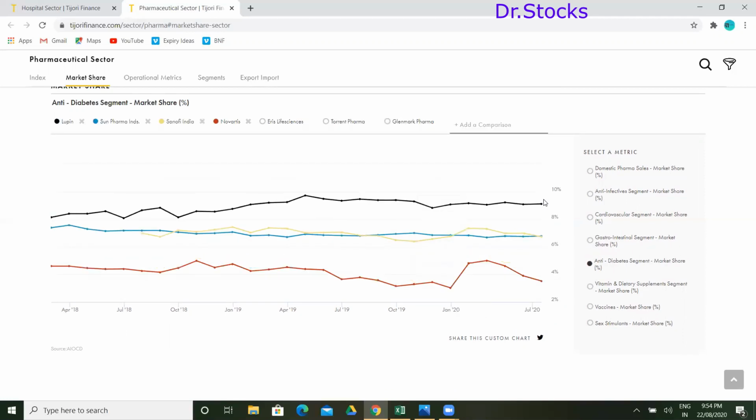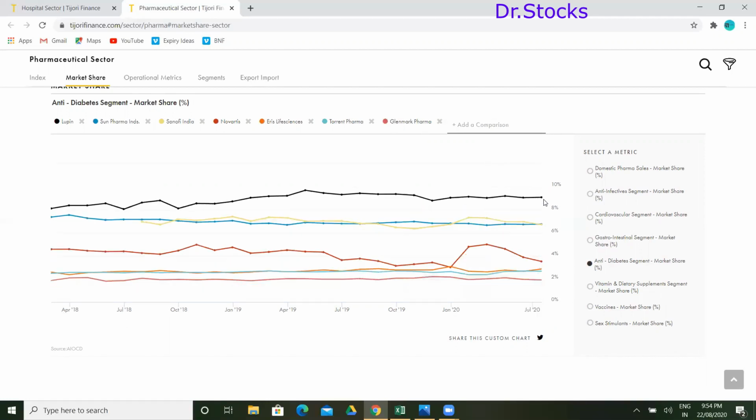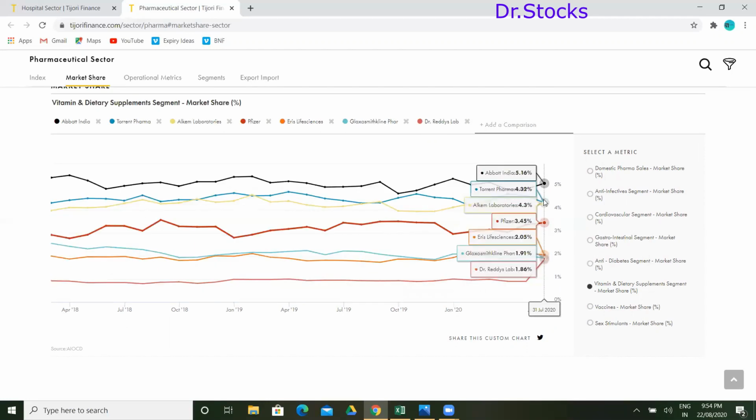In the anti-diabetes segment, you can check all of them. See which is leading. Lupin is leading this sector. That is the vitamin and dietary supplement sector. Hope you know, Abbott is going good in Pediasure and all of those things, right? Pedigree, all of those things. So that is how Abbott is leading this. We can see that in the advertisements as well.